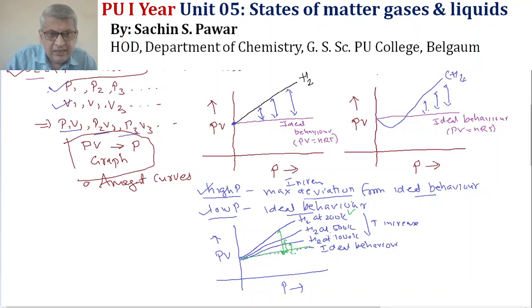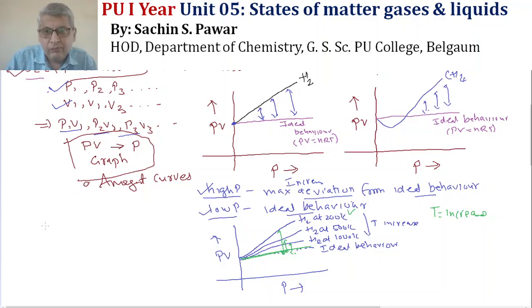That means if the temperature is increased, the real gases are approaching ideal behavior, that is, this curve is coming towards the ideal behavior and coinciding with it at a very high temperature.